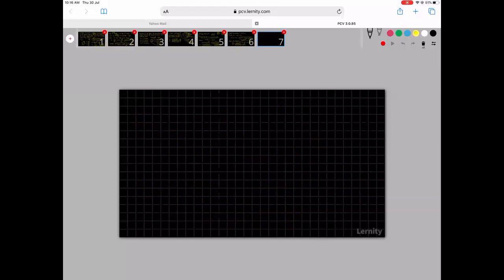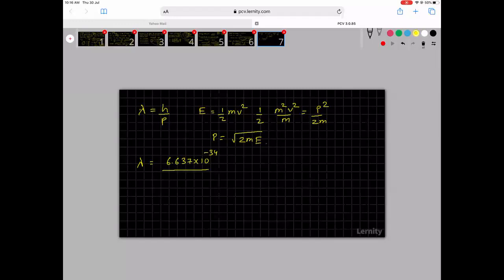See, for the electron, the de Broglie wavelength is equal to h by p. But energy is given. Energy is half mv square. So I am multiplying m in the numerator and denominator, so that is equal to p square by 2m. From there I can say p is equal to root over of 2m into E. So if I substitute, I'll get lambda is equal to 6.637 into 10 power minus 34 divided by root over